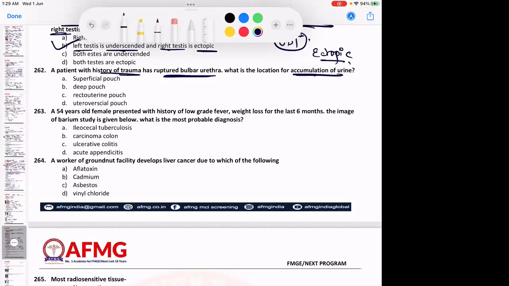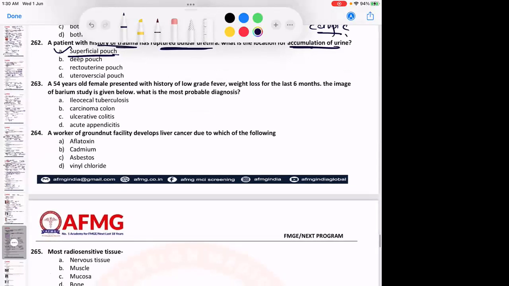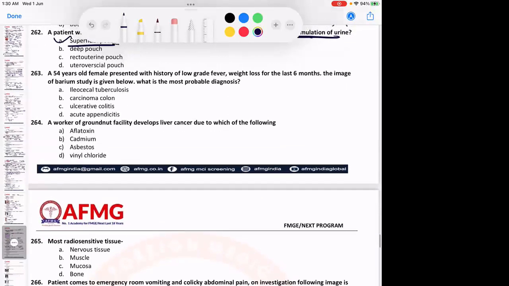So how will accumulation happen in the deep pouch? Tell me. Why would accumulation happen in the deep pouch? There would not be accumulation in the deep pouch. Remember, accumulation cannot occur in the deep pouch. Please remember, no issues with that. Accumulation can never occur in the deep pouch. So the accumulation will occur in the superficial pouch. Very good. Remember this. Not in the deep pouch; it will usually occur in the superficial pouch.